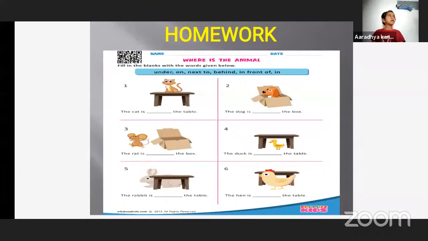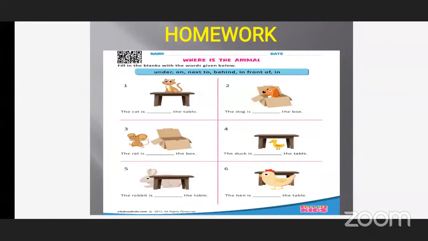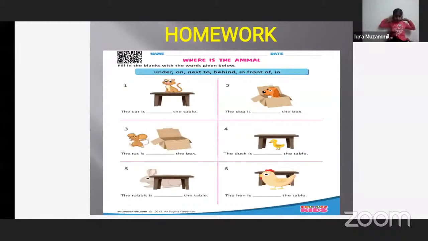In the fifth picture, where is the rabbit? The rabbit is beside the table? Under the table? Behind the table. Yes, the rabbit is behind the table. Where is the hen?